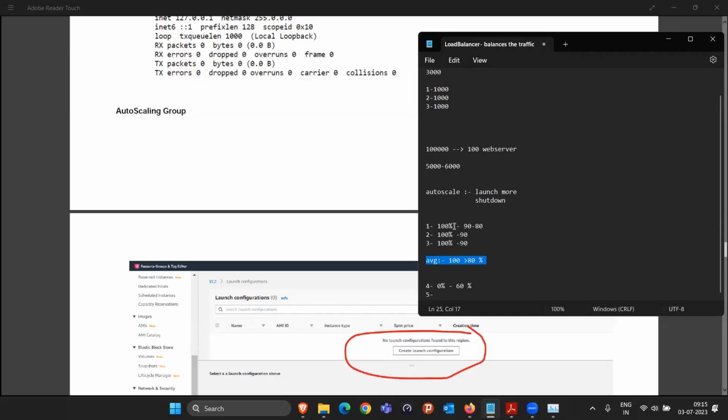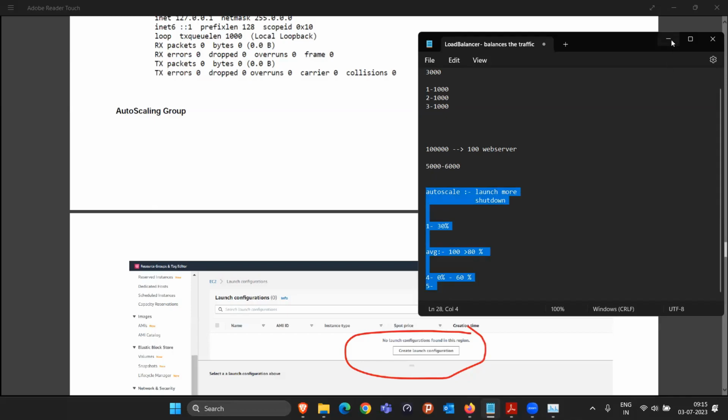Now suddenly in the midnight traffic is not coming. So maybe inside this web server only 10% load is there, in this also only 10% load, and in this also 10% load. Now it does not make sense to keep all 3 web servers running, right? Because they have only 10% requests each, we can close two of the web servers, because one machine can handle up to 30% requests, so there will be no problem, and we can save the cost. All these things we have to take care of with the help of AutoScaling. Is this example clear, that how it is going to work?